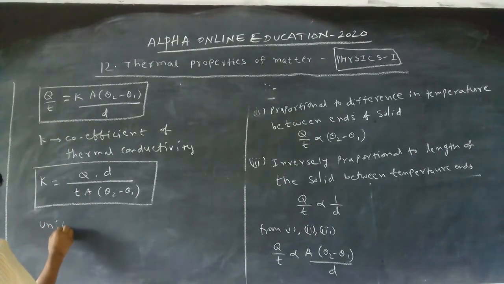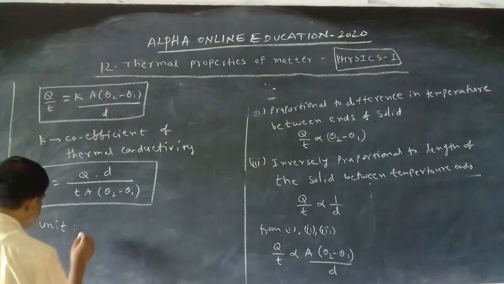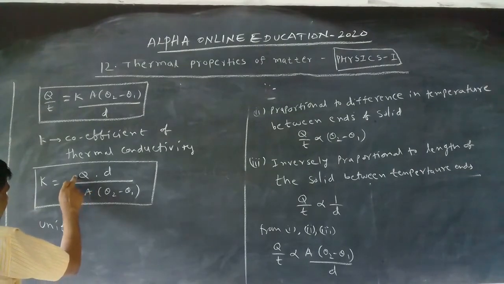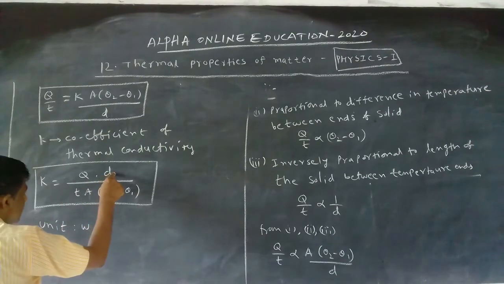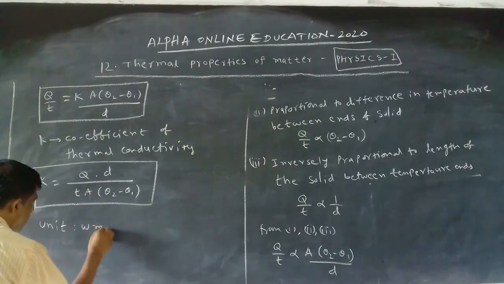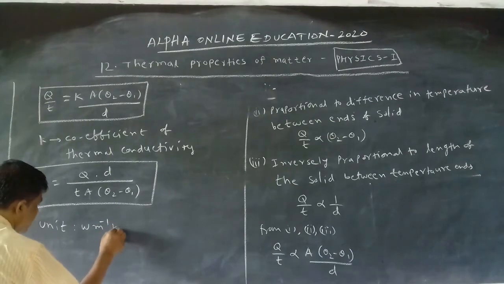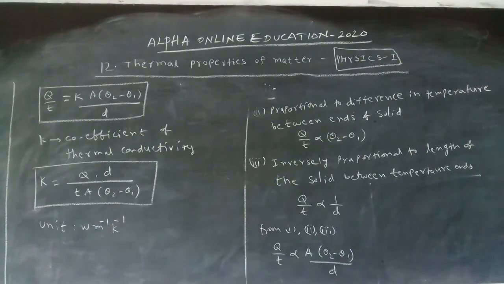Now, what is the unit for this? For this, Q by T, heat energy by time, it is watt. It is meter square, watt per meter square, and it is Kelvin inverse. Now what is the unit for the K? K is watt, meter inverse, and Kelvin inverse. Okay.